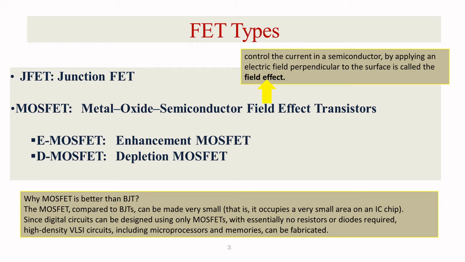Why is MOSFET better than BJT? It's a very simple reason. Compared to BJT, MOSFET can be made very small. It occupies very small area on an IC chip. When you want to design high density VLSI circuits, you want to incorporate many devices, right? When you take a normal resistor, capacitor, and diodes, they will occupy more space.